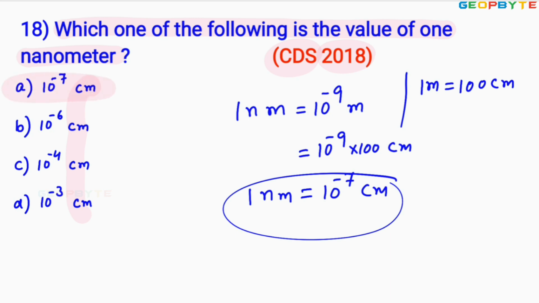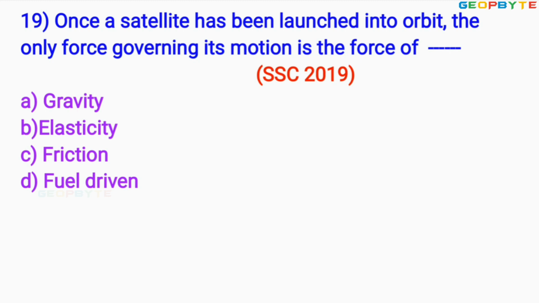Look at option A. Option A is absolutely correct. Let us move to the next problem. Look at the 19th problem, asked in 2019 for the SSC exam. Once a satellite has been launched into orbit, the only force governing its motion is the force of gravity. Once the satellite is placed in orbit, the gravitational force governs the motion of the satellite. Therefore, option A is absolutely correct.